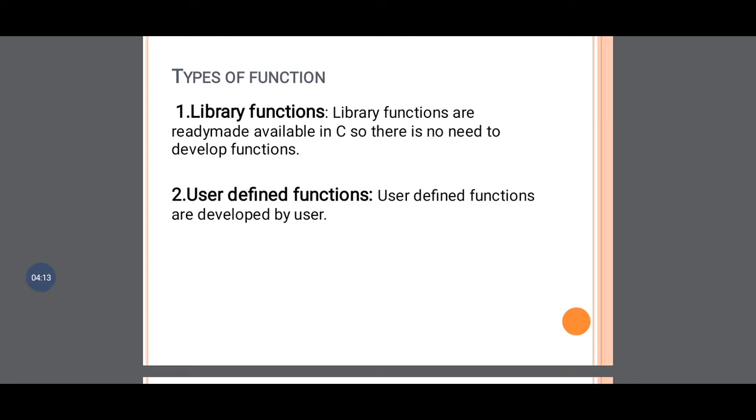Next is the user defined function. As the name itself suggests, the function which is developed by the user is called a user defined function. So basically there are two types of function: the library function, which is already available or ready made in C with no need to develop it, and the user defined function, which is developed by the user.